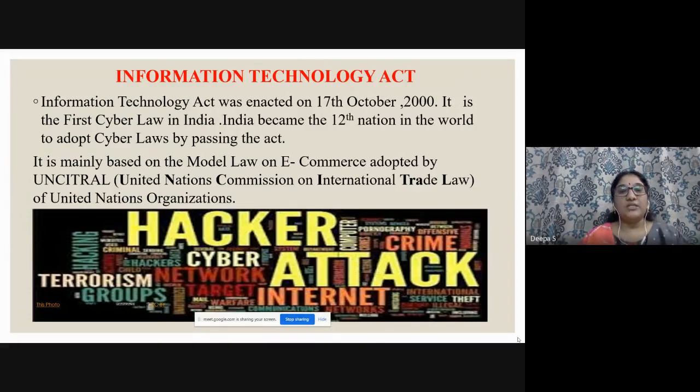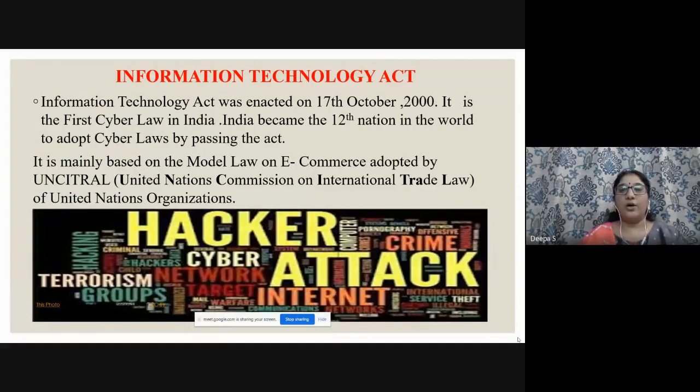Setting all these questions aside, the important thing you always have to know is on which model law it is based. It is based on UNCITRAL, which is the United Nations Commission on International Trade Law of the United Nations.